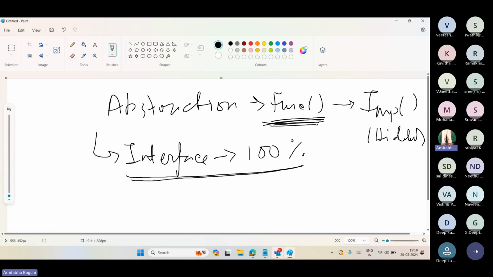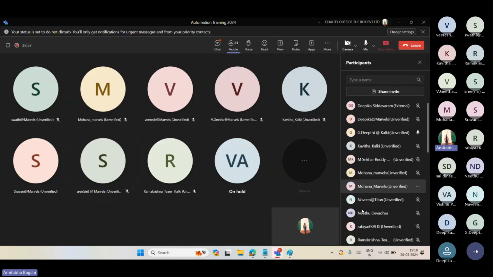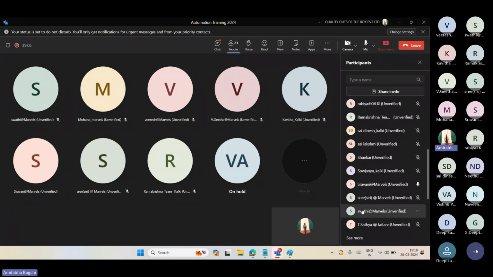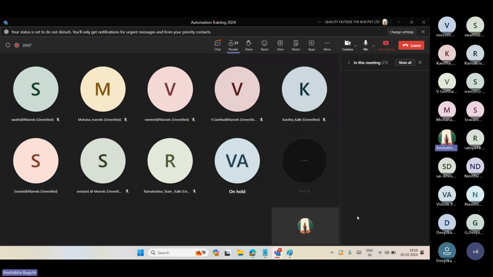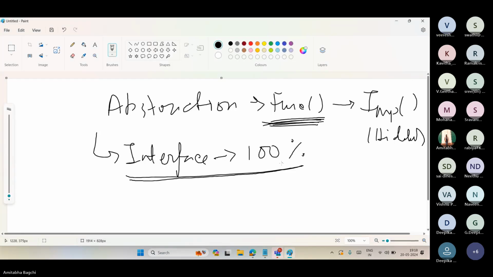Is this line clear for you guys? Yes, sir. If you have doubts, tell me. I'm giving a pause here. Any doubts regarding this? Interfaces are achieving 100% abstraction. Doubts? No doubts. Cool. No, sir.